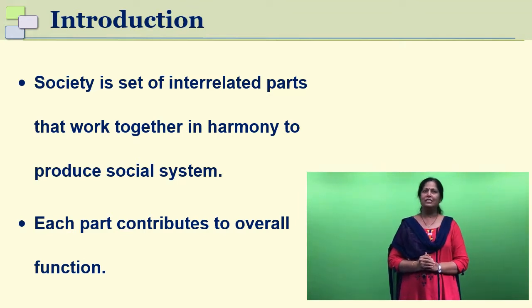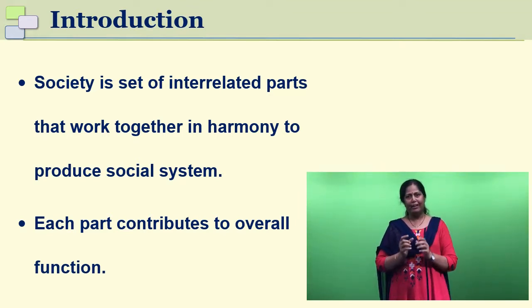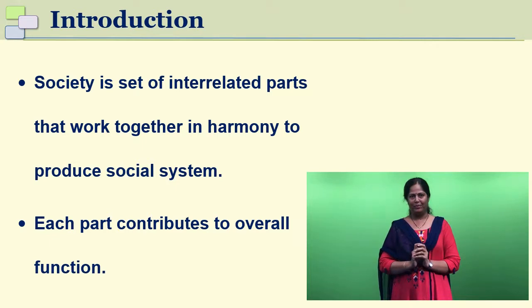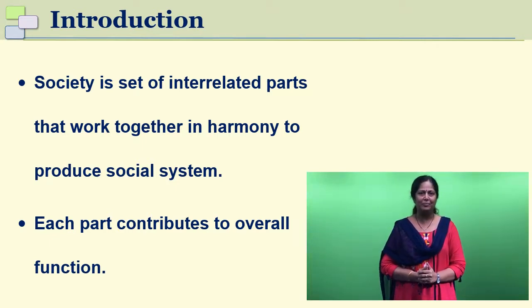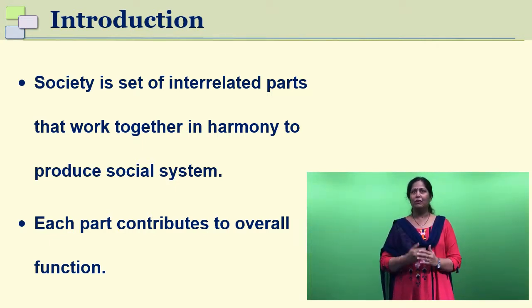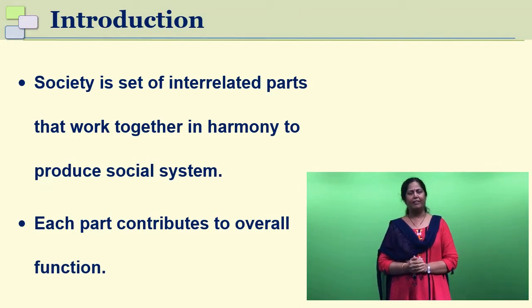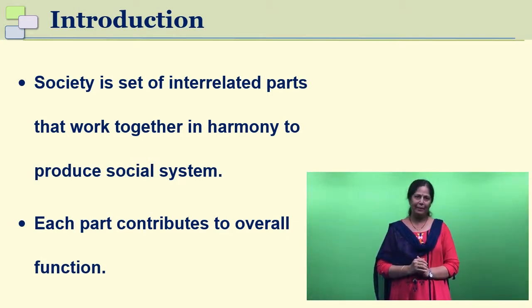When we look at the term functionalism, it originates from the word function. Let us try to understand what a function is. Function is nothing but the role assigned to any structure. Let us say, when we look at the role played by the pen, we can look at a pen as a structure, and ask what function it performs. We use a pen for writing. So writing is a function performed by the pen. So this is in terms of an object.